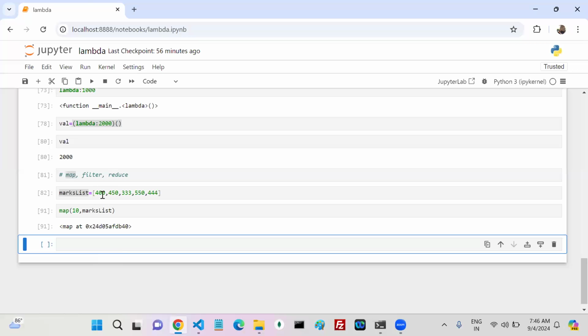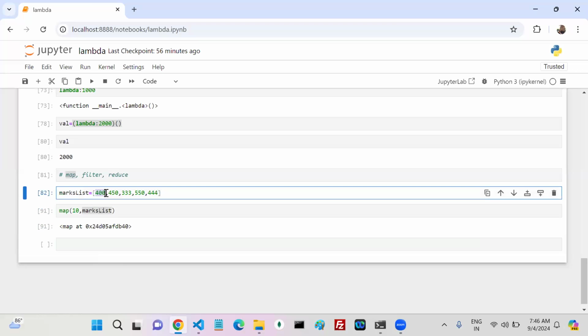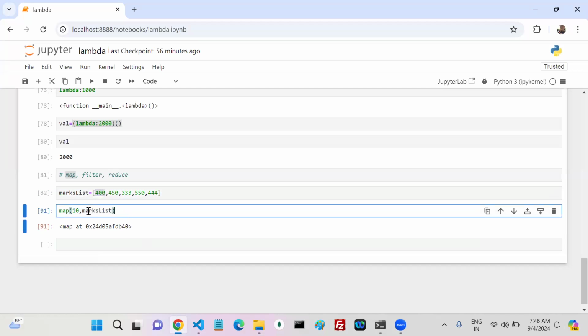Okay, now my expected output is what? In the first iteration, for the first value, I want to add +5. Second iteration, +5. Third iteration, +5. Like this for every iteration: first value +5, second value +5, like that I want to add +5, +5, +5. Then only I can get the output. So the first one is okay, but for the second one I want to perform some operation. Okay, what operation do you want me to perform? If you have a value, you have to add +5.